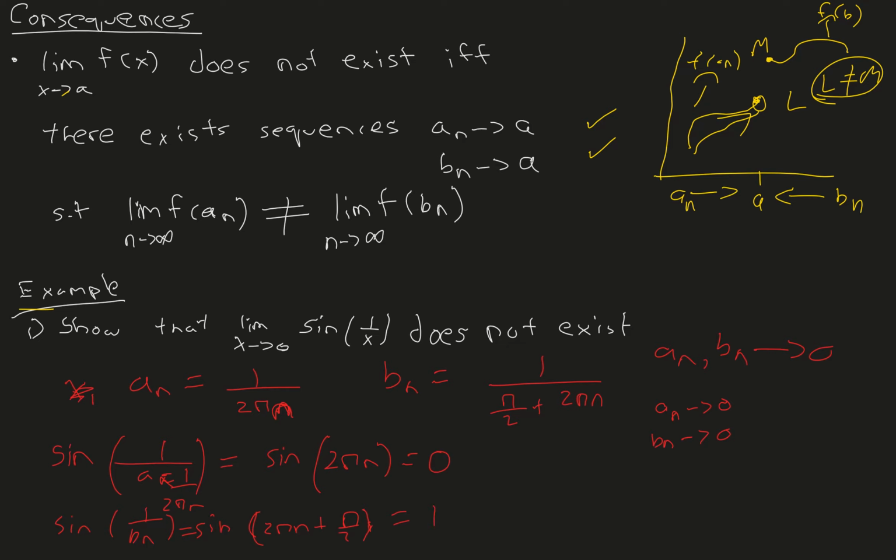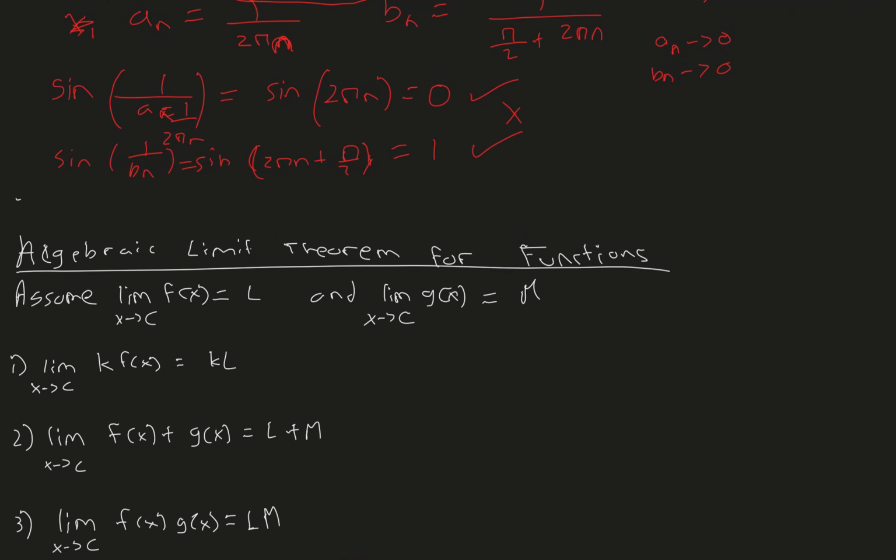So we have two sequences an and bn which converge to 0, but f of an is equal to 0 and f of bn is equal to 1, which are not equal to each other. Therefore, the limit of sine of 1 over x as x approaches 0 does not exist. So this is a nice way to show that a limit does not exist, instead of the old-fashioned way of using the definition.